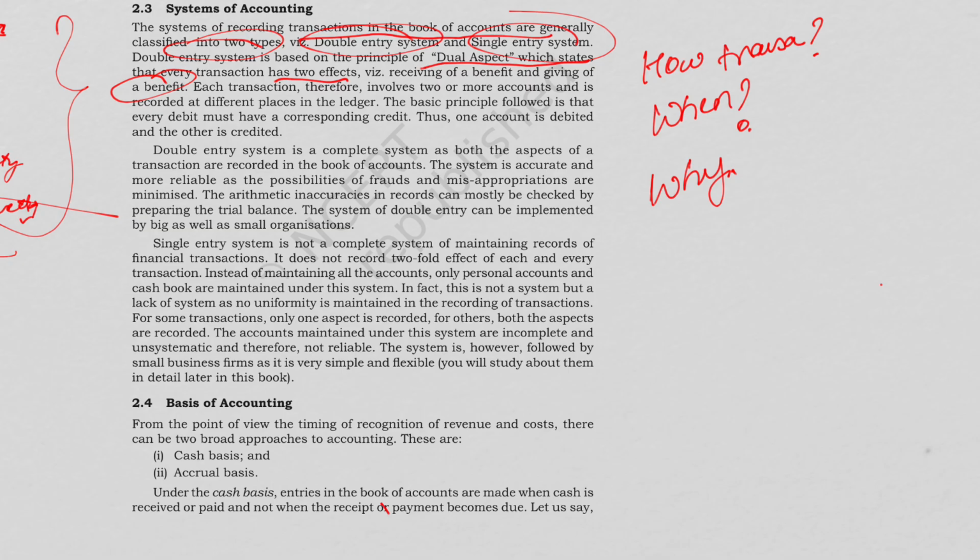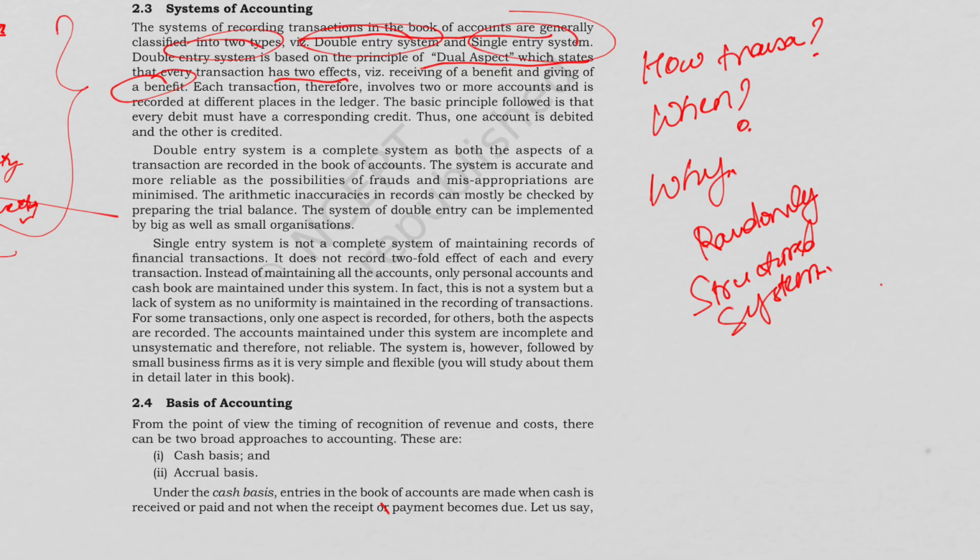So what are we understanding from here? That accounting does not record things randomly. It follows a structured system. The main two systems are double entry system and single entry system.